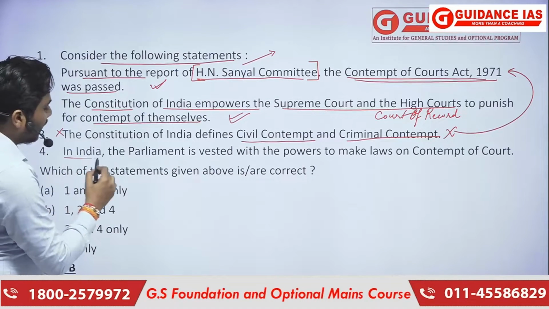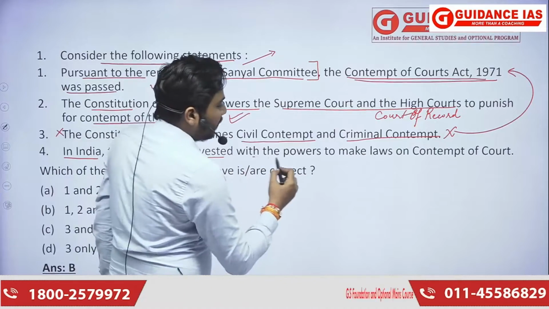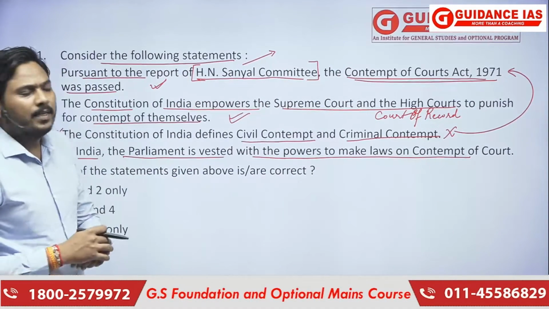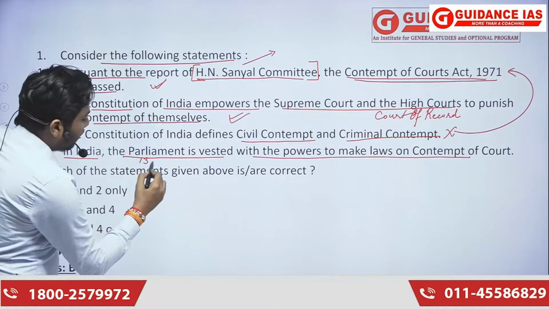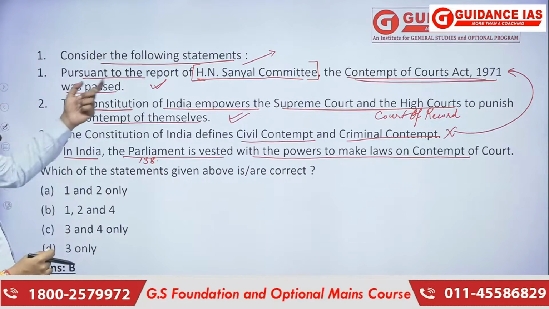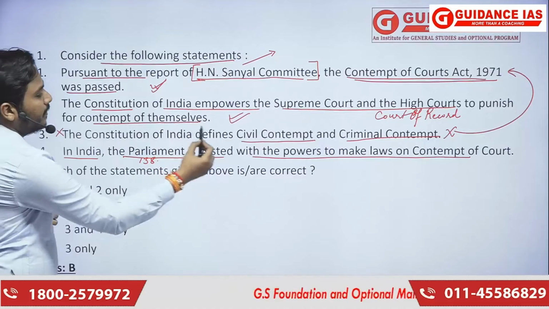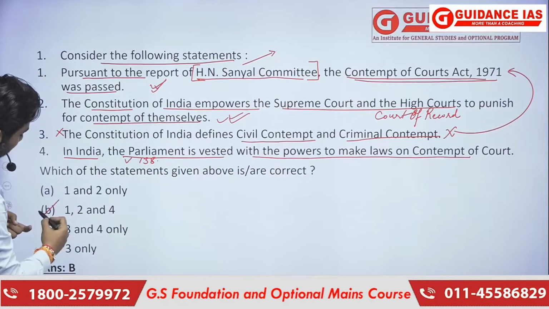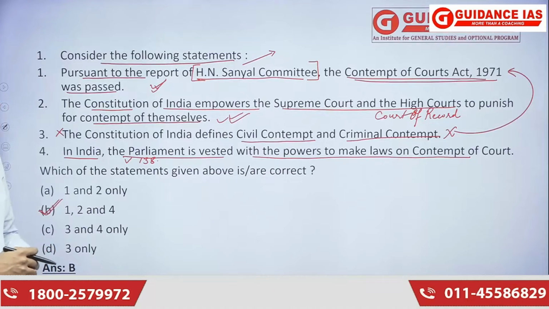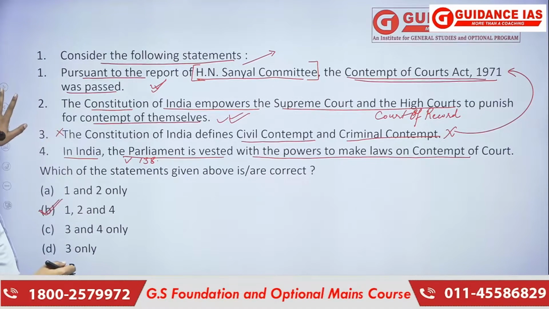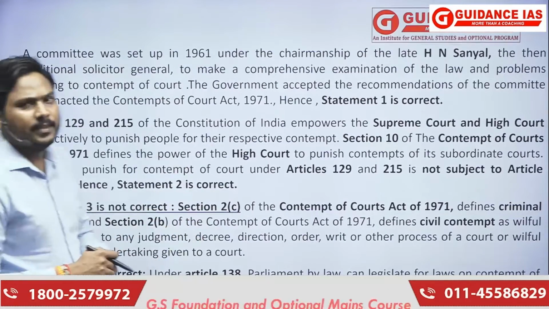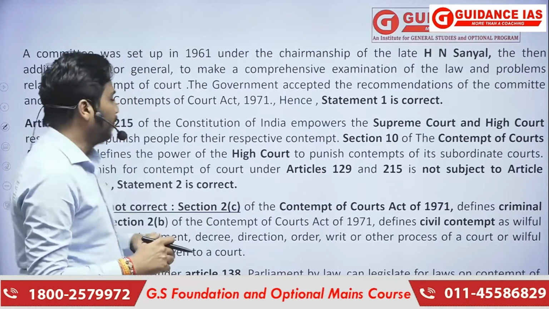Fourth one, in India, Parliament is vested with the powers to make laws on contempt of court. That is also right, under Article 138. So statement number 1 is right, 2 is right, and 4 is right. So that is our answer. The right answer is B. You can mark that. Okay. That is the explanation, which will be provided to you in PDF format.